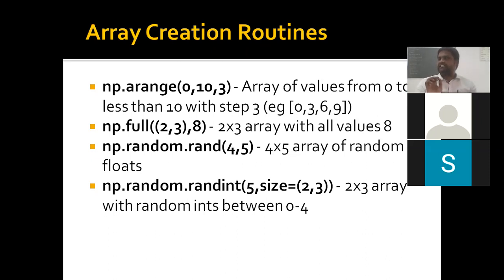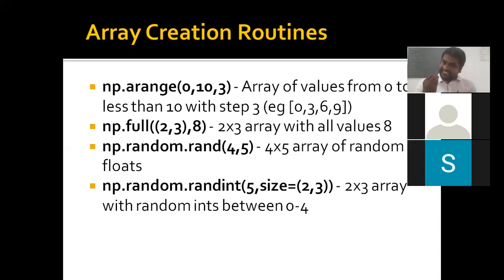So it returns only float values between 0 and 1. If you want a range, you can multiply it. Let's say I want a range between 0 to 100, so you can multiply by 100. So it generated a number randomly between 0 to 100, that too a float value.